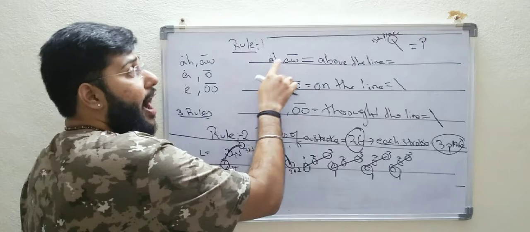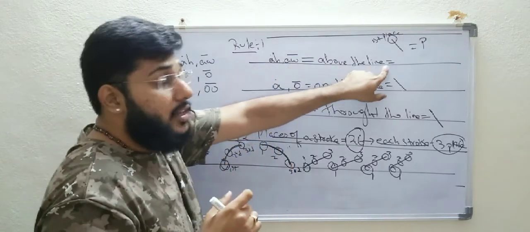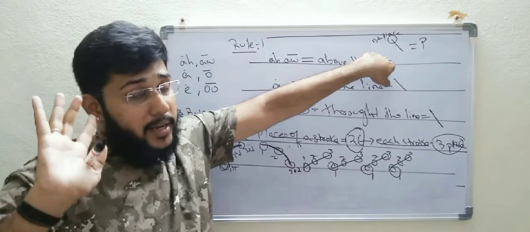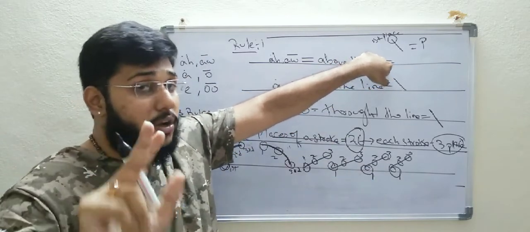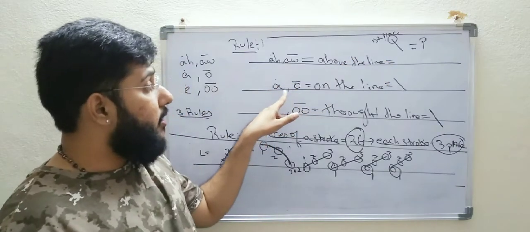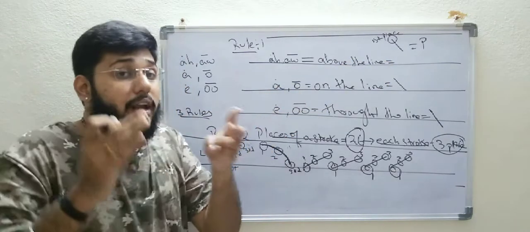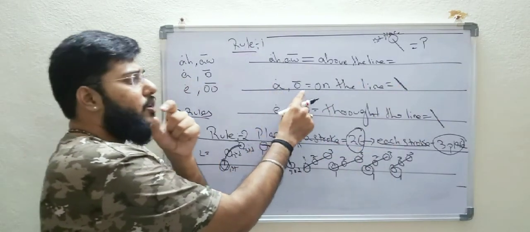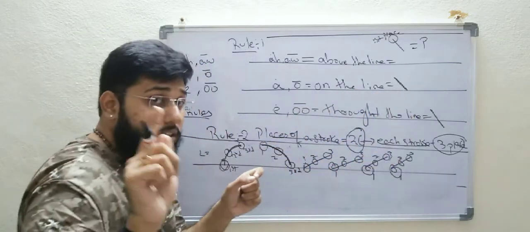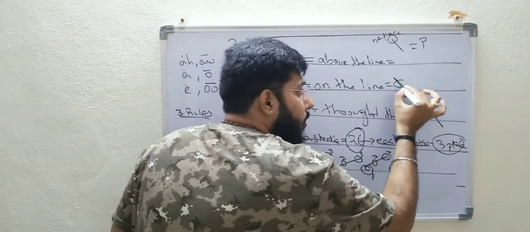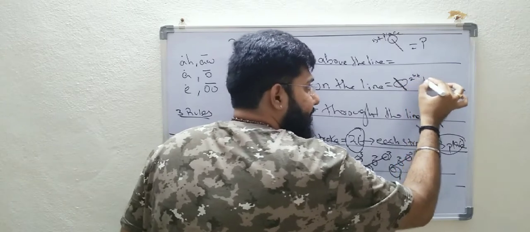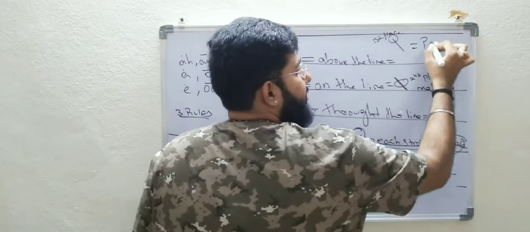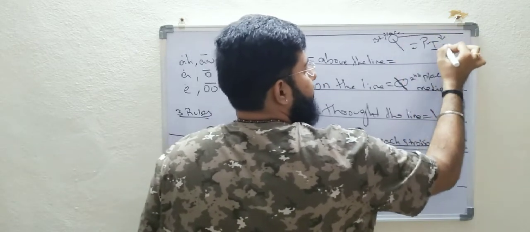If you are writing A and O, any word from above the line, then you must put this A and O for any stroke only in the first place. So this is very important. That is, I am using rule number 2. And what about A and O, from where are we writing? We are writing on the line. So whichever word, if you are hearing A and O, we are writing on the line, and we are supposed to put a vowel only in the second place. That is nothing but what you call medially. So the first is called initially, where you are putting a vowel initially.